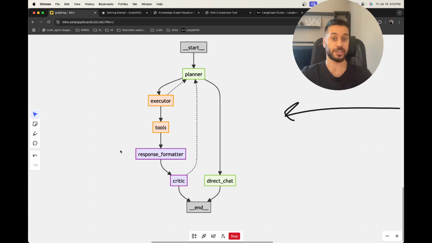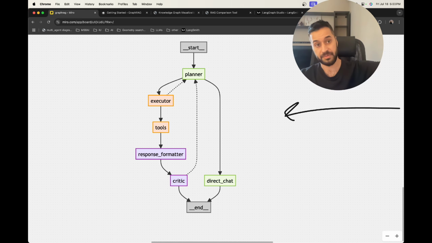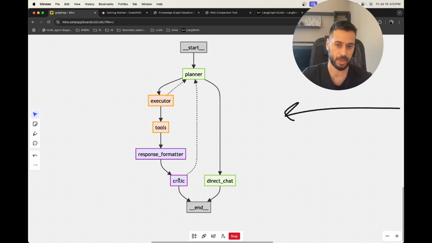If there is a hallucination detected or the context is not enough to answer the user query, then we run the planner again and we give this feedback to the planner, telling it that, okay, there was a problem in the context or a problem in the response, and let's execute the workflow again using the feedback that we gathered to improve the response. And then it's gonna go through it again until the critique will actually pass the response based on the context, and then we give the response back to the user.